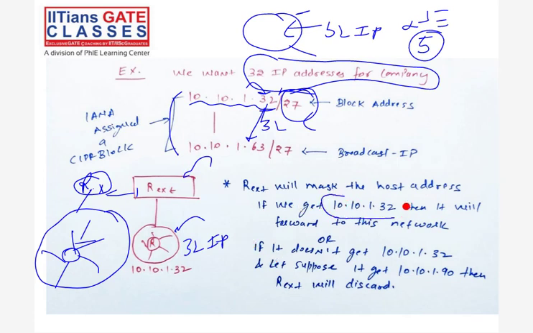But if it gets a different IP, then the external router will discard it: this packet is not for this block, this packet is for another block. Or from the external router, if this network is not linked, it is better to discard. If it is able to find this network, it will forward to that particular network, otherwise it will discard. Yeah, question.